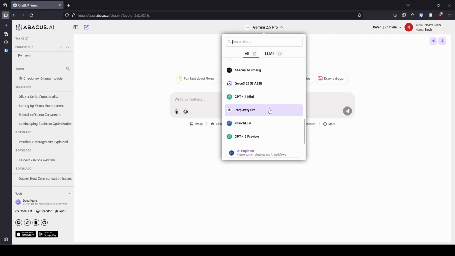And one of the things that I was really, really happy about, they added Perplexity Pro. And if you guys watch the channel, you know I am a big fan of Perplexity, but I didn't want to pay $20 a month for Perplexity Pro. So guess what? Now I have it here through ChatLLM, and I don't have to worry about it. It's kind of funny because at one point I actually thought about canceling my ChatLLM subscription because honestly I just wasn't using it that much for a little while. But then when they added Perplexity Pro, I was like, well, I use this a lot more than I thought I did, so I guess we're keeping it. And now I'm really glad I didn't cancel because I have been really happy with this service, and I can't imagine subscribing to all these things separately.